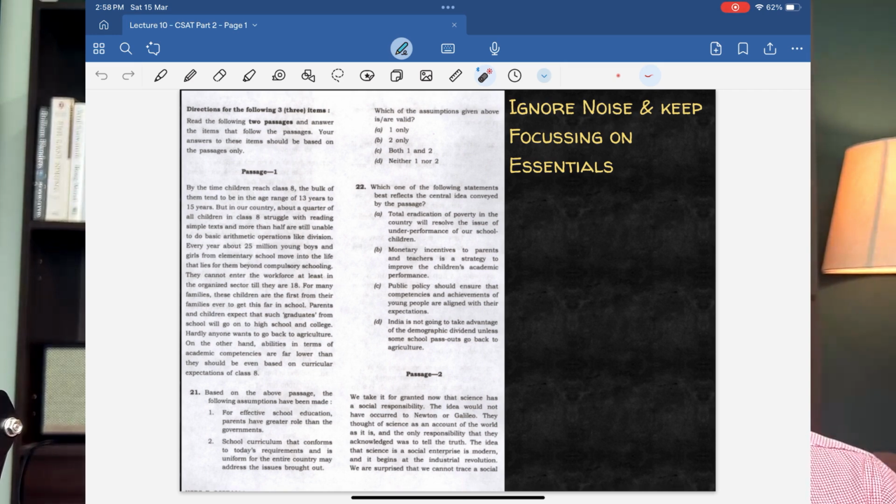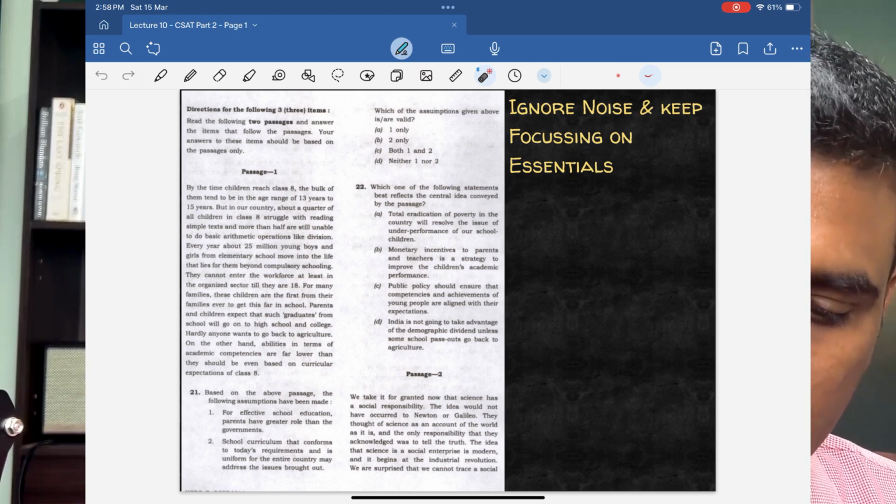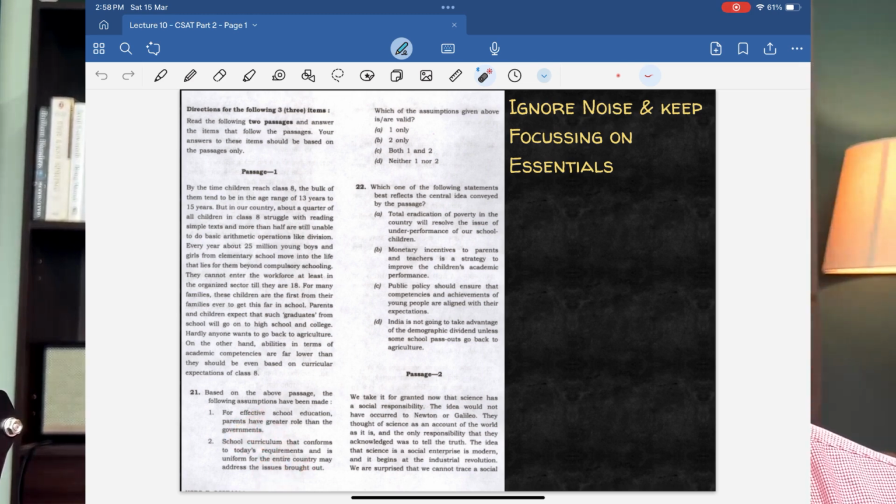Why should we even make that assumption? What makes us think that the curriculum is not in tune with today's requirements? Maybe if the passage had been slightly different, if it said that a lot of children are unemployable because they don't have the right skills, so industries don't recruit them, if those kinds of messages were there in the passage, then probably you could blame it on the school curriculum. Whereas here in the passage, there is nothing that is blamed on the content that is taught to the children. It only points out children don't have the required skill set, right? So the second statement is also incorrect. The first statement is also incorrect. Now neither 1 nor 2 is the correct answer, right? So leave the correct answer here.